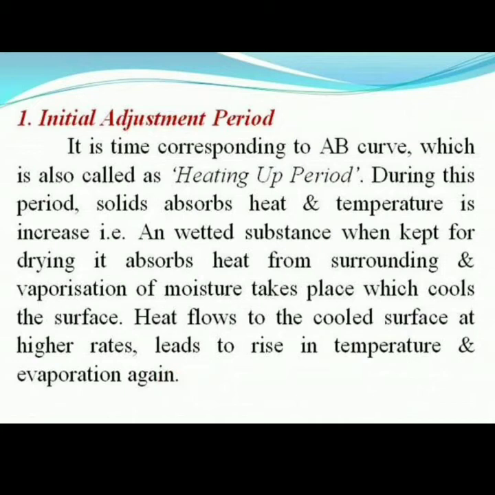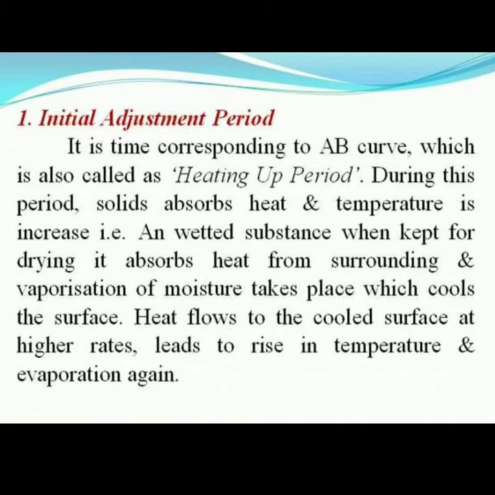It means that during this period the solid absorbs heat and the temperature increases. At the same time, the moisture begins to evaporate and thus tends to cool the drying solid. After some time the temperature stabilizes.